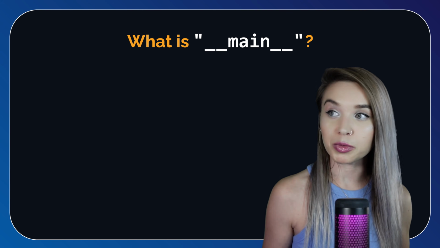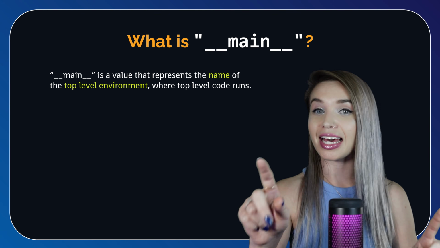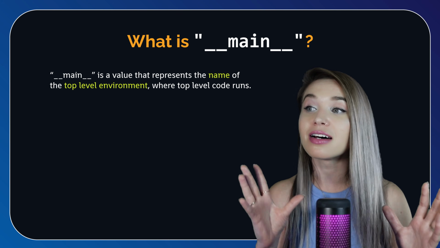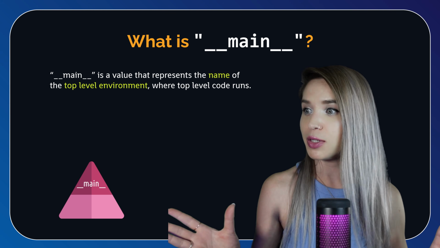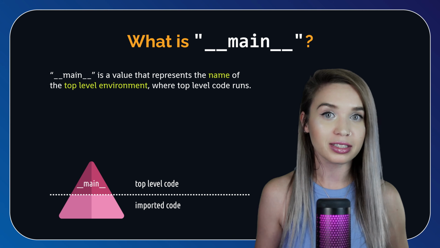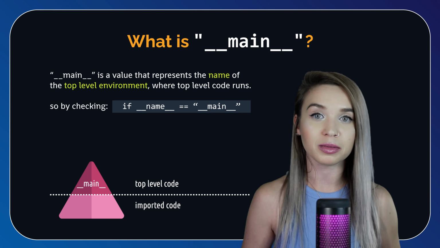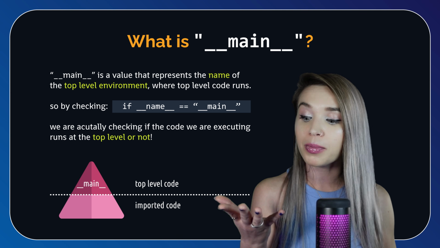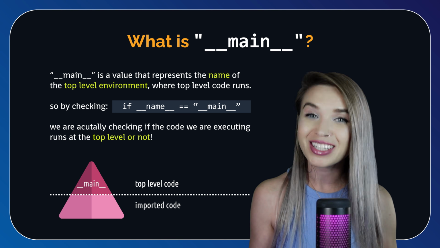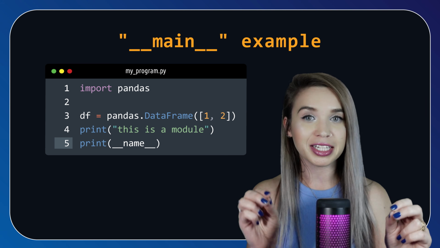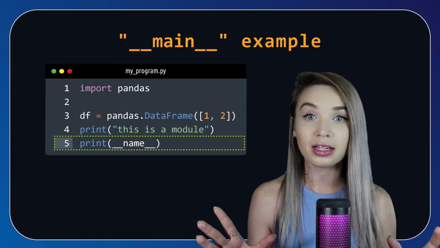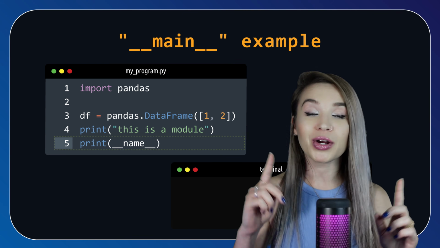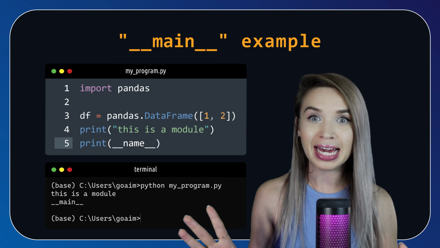So unlike __name__, which is a variable, __main__ is actually a value. It is a string. __main__ represents the name of the top-level environment in which top-level code lives. So by checking if __name__ equals "__main__", we are actually checking if the code we are executing is top-level or not. So for example, if we add an additional print statement into our file and we pass the global variable of __name__ into it, our console will return __main__.